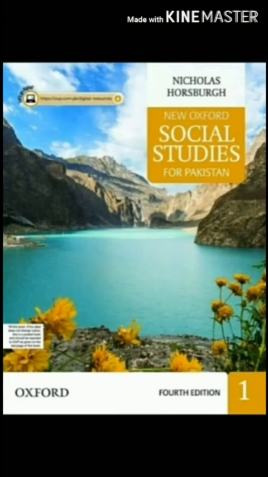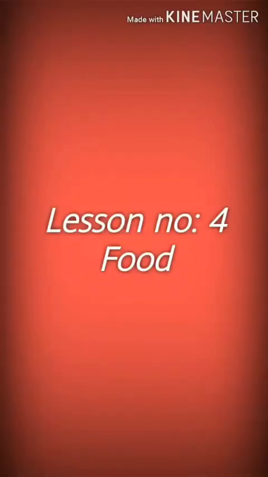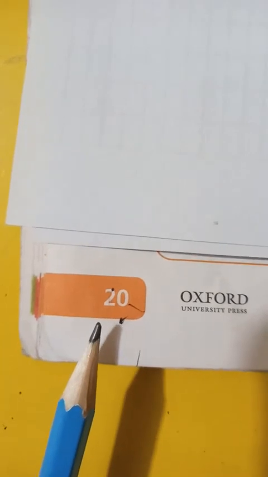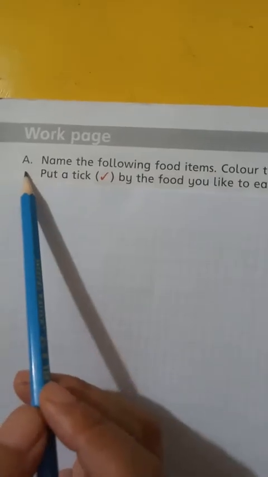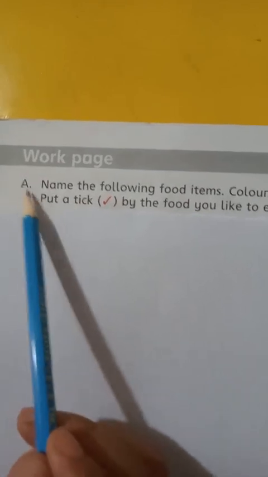Students, open your social studies books. Lesson number 4, Food. Students, today we are going to revise page number 19 and 20. Activity A, B and C. We will get started with activity A.